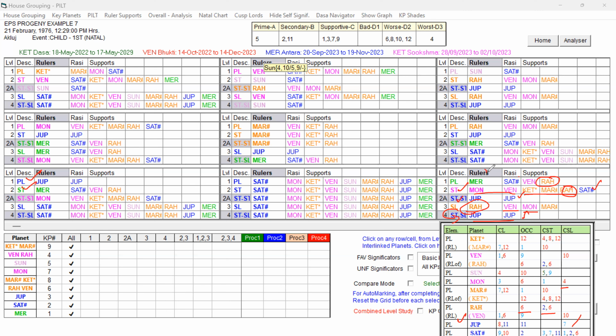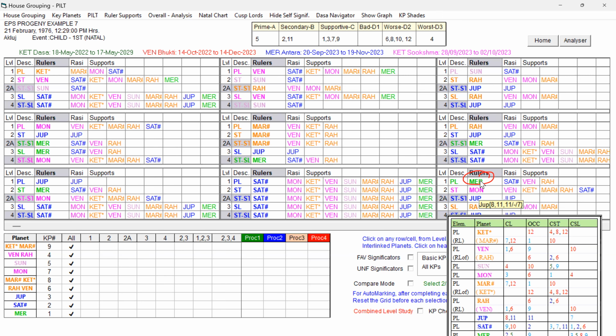The native got married in the Mercury Dasa. That Dasa Lord itself is the primary cuspal sublord key planet, so that is our destiny planet. The native got married in Mercury Dasa, Moon Bhukti.